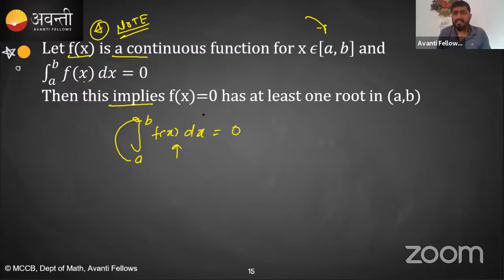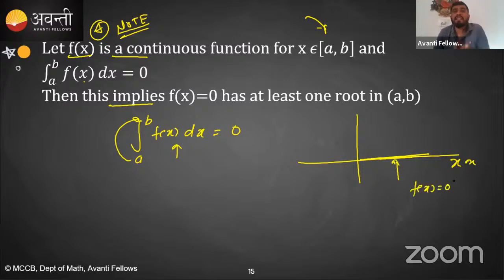There are two possibilities. First, if your f of x is only this line, the x-axis. If you have the function f of x equal to 0, the x-axis, which means y is equal to 0. इसका मतलब ये कोई भी area बना ही नहीं रहा है. It is not forming any kind of area.